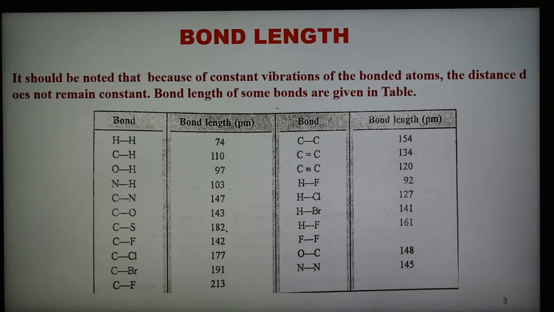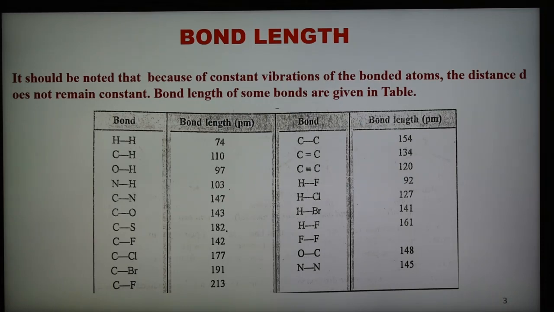It is expressed either in angstrom units or in picometers, where 1 picometer equals 10 to the power minus 12 meter, and it can be determined with the help of physical methods like X-ray diffraction, neutron diffraction and spectroscopic methods.